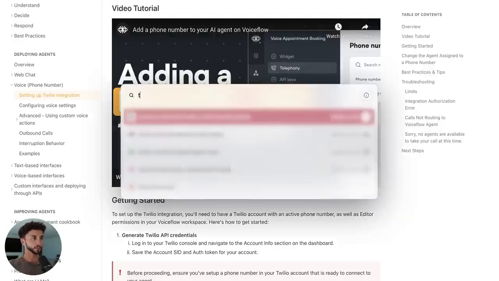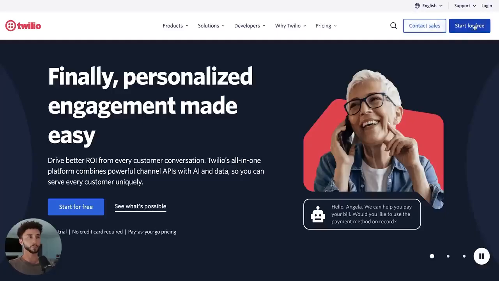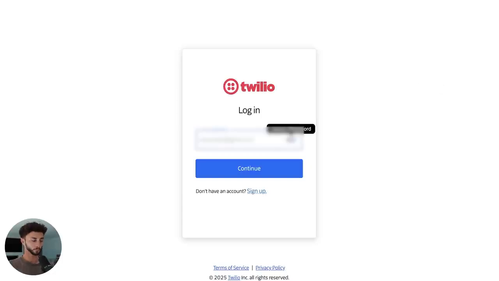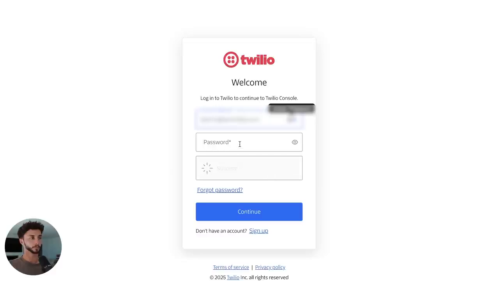So if we go to Twilio, you will need to sign up and create an account on Twilio. All right, so we are logged into Twilio. You'll need to create an account for most of you, but Twilio is a phone number provider that you can connect to and interact with over the internet. Super helpful when you can buy lots of numbers from different locations and stuff.